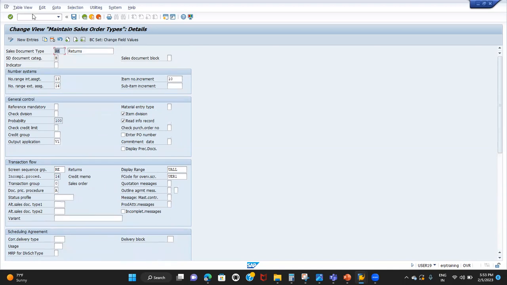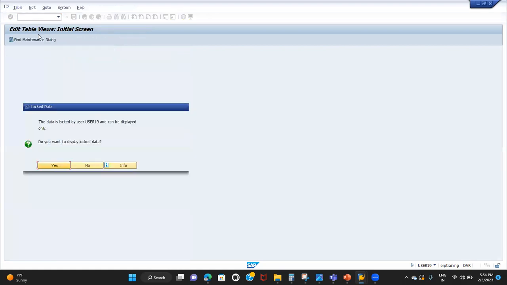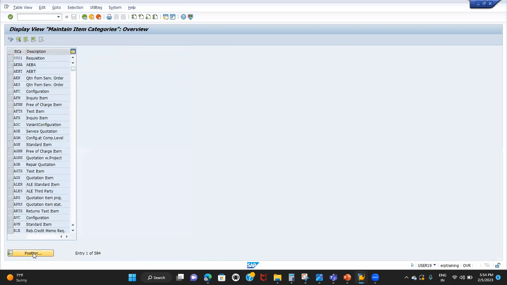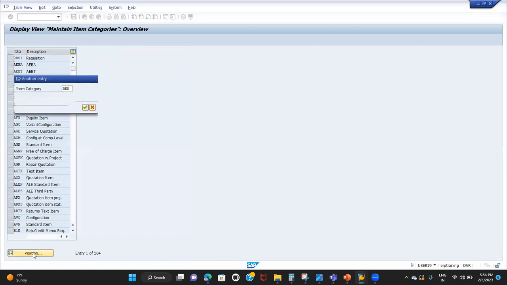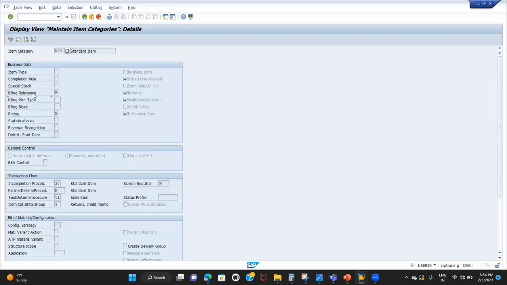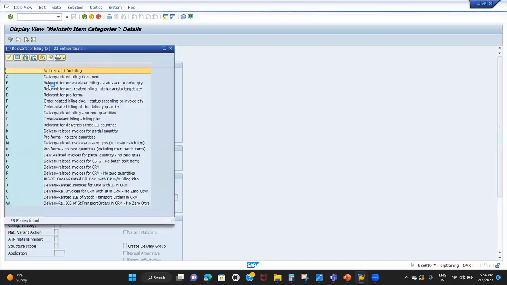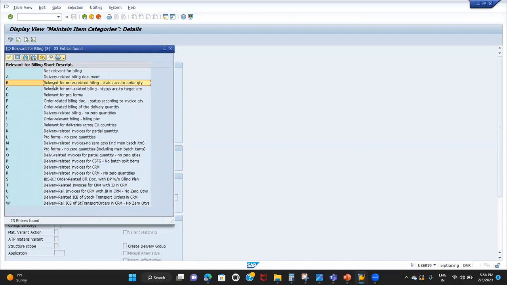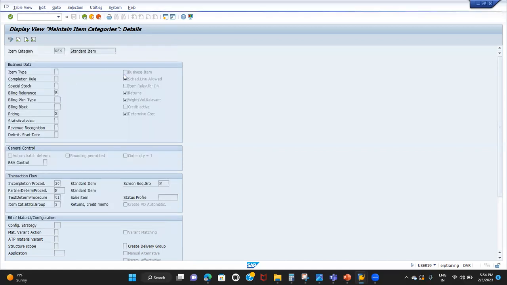Now coming to the item category, which controls the item data in the return order, VOV7. The item category is REN. You see here, billing relevance is B, which is order related billing. Then we have schedule lines.